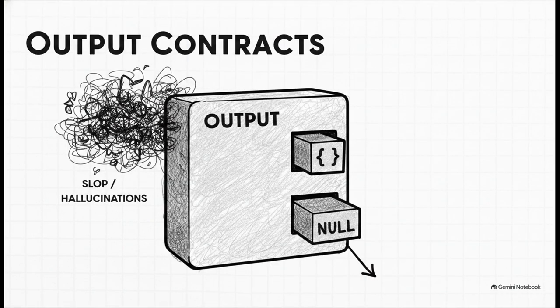You enforce this hierarchy by mandating strict output contracts: require explicit JSON schemas with fixed keys, and implement strict refusal policies so the model knows exactly how to refuse requests gracefully. Most importantly, map missing data to explicit null values, instead of allowing the model to invent details. This completely suffocates the space where default fill slop and hallucinations thrive.